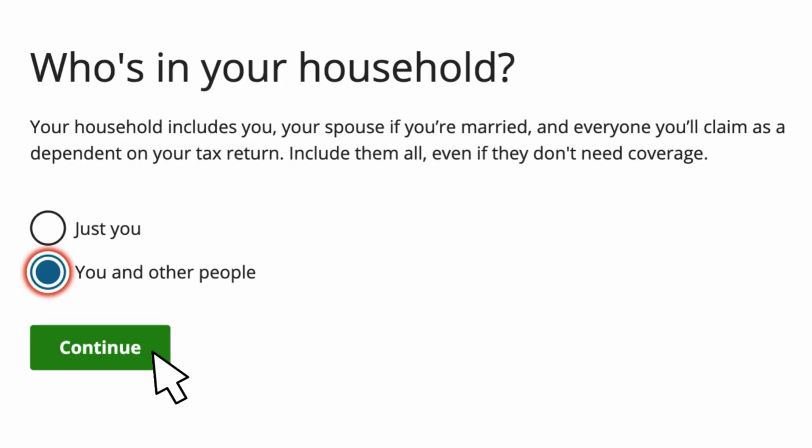Now we're looking at the first question to help calculate your discounts. Who is in your household? Why do they ask this? Household size and income determine financial discounts. For example, a 3-person household with income of $30,000 will be eligible for more discounts than a 1-person household with the same income. If you have a spouse, click You and Other People, then click on the green Continue button.